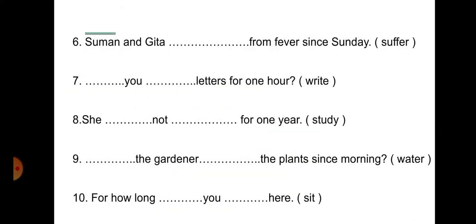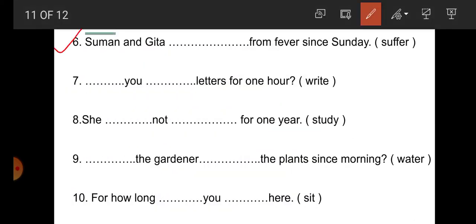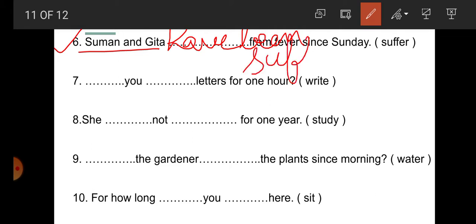Number 6: Suman and Geeta dash for fever since Sunday. So Suman and Geeta is a plural subject, so have. Suman and Geeta have been suffering from fever since Sunday.